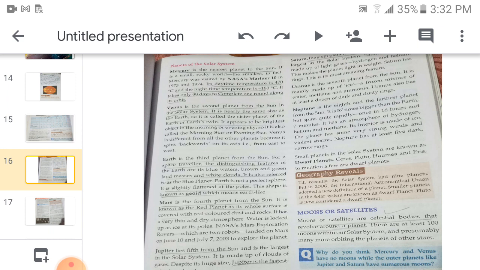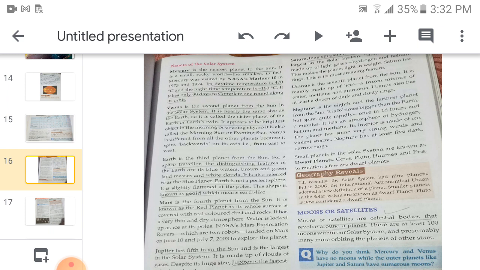Venus is the second planet from the sun in the solar system. It is nearly the same size as the Earth, so it is known as the sister planet of the Earth, or sometimes Earth's twin. It appears to be the brightest object in the morning or evening sky. You can see Venus in the evening or in the morning, so it is also known as the morning star or the evening star.